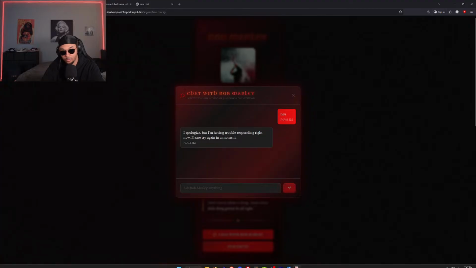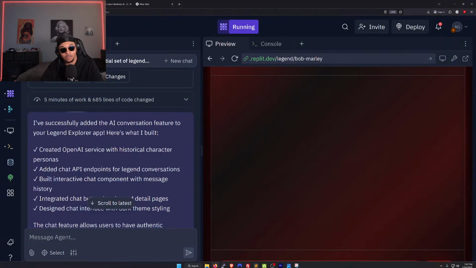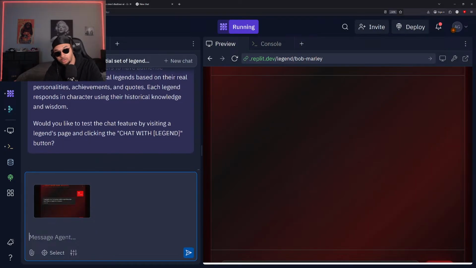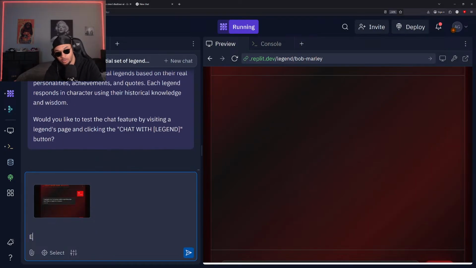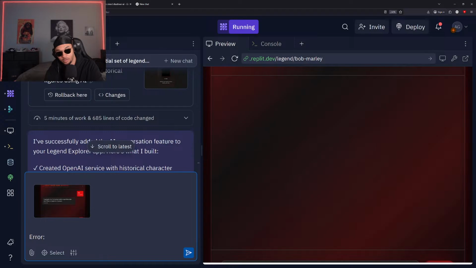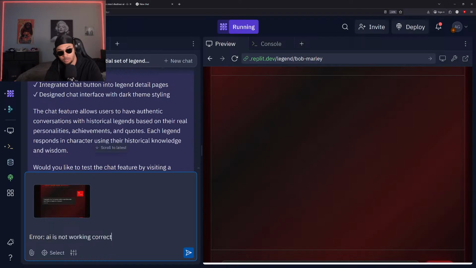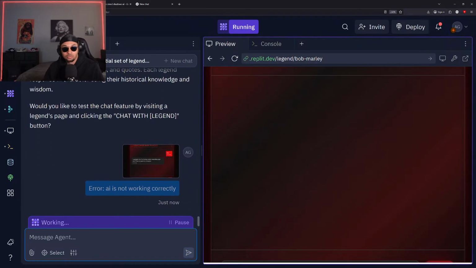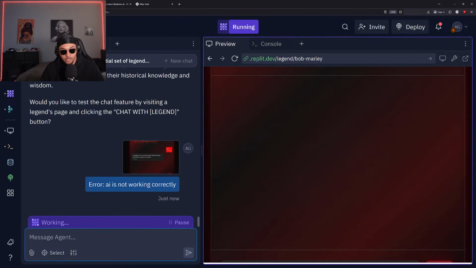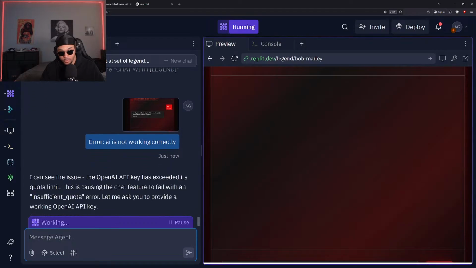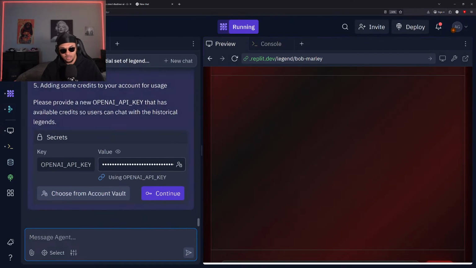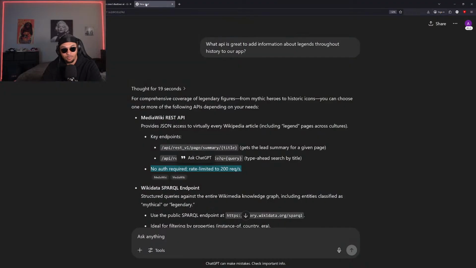All right, so it looks like it's not able to load up like it should be able to. Error. AI is not working correctly. All right, cool. So I'm just letting it know the AI isn't working correctly. Let's see if we can get this updated. The OpenAI key exceeded its quota. So it looks like there might be a problem with the API key not processing correctly.